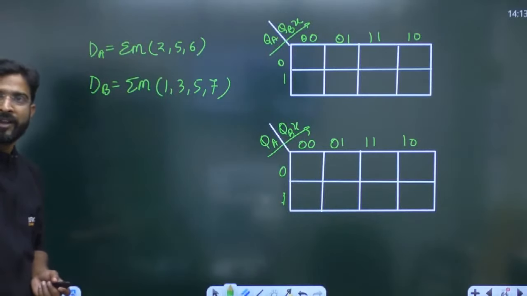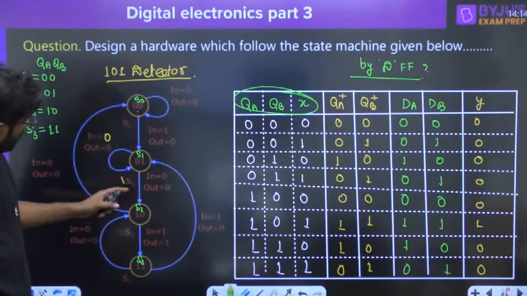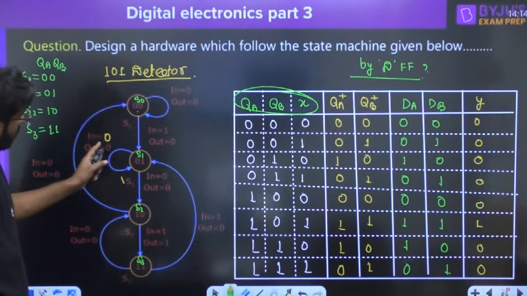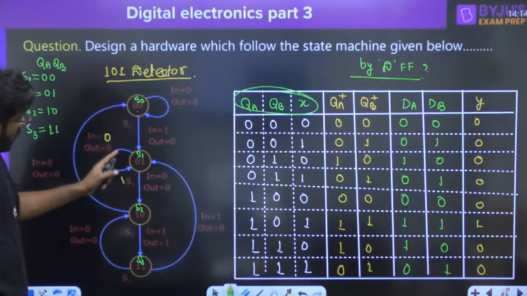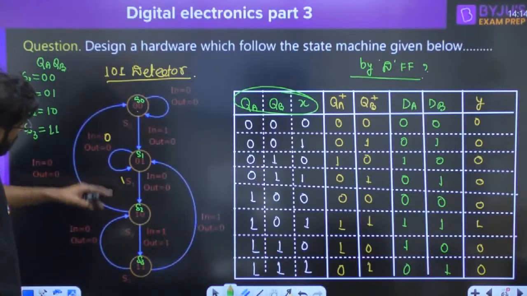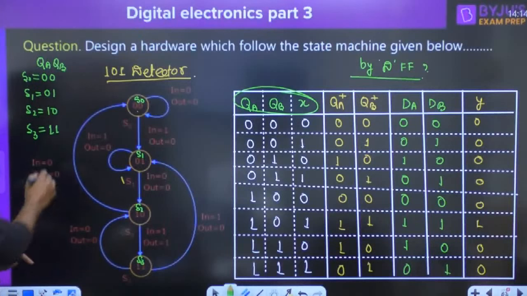Sir, state diagram S1 has 2x0. S1 has 2x. Input 1. No. Input 1, this is for this one, okay, here we have written. It was written here. I have taken this one, that's why I have changed it.